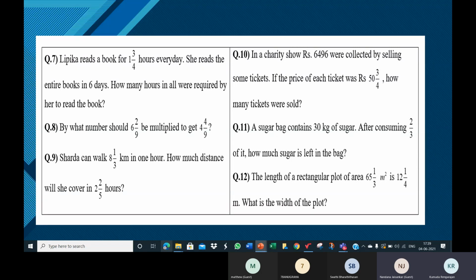What's the number? It should be multiplied by 2. How did we get that number 2? It's 12 divided by 6. So by what number should 6 be multiplied to get 12? We know the answer is 2. 6 should be multiplied by 2. But how did we get that? The second number 12 divided by 6. So here we have 6, to get 12. 12 is the second number. So the second number divided by the first number.